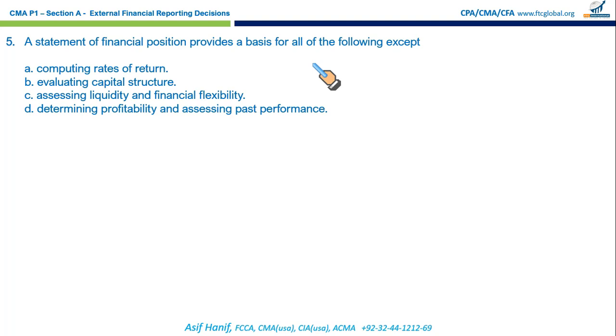Okay, next. A statement of financial position provides a basis for all of the following, except, again it's a negative question. Let's move sequentially. Computing rates of returns. Rate of returns mean return on assets, return on equity. They are all possible. We can calculate them from the balance sheet. True, correct.